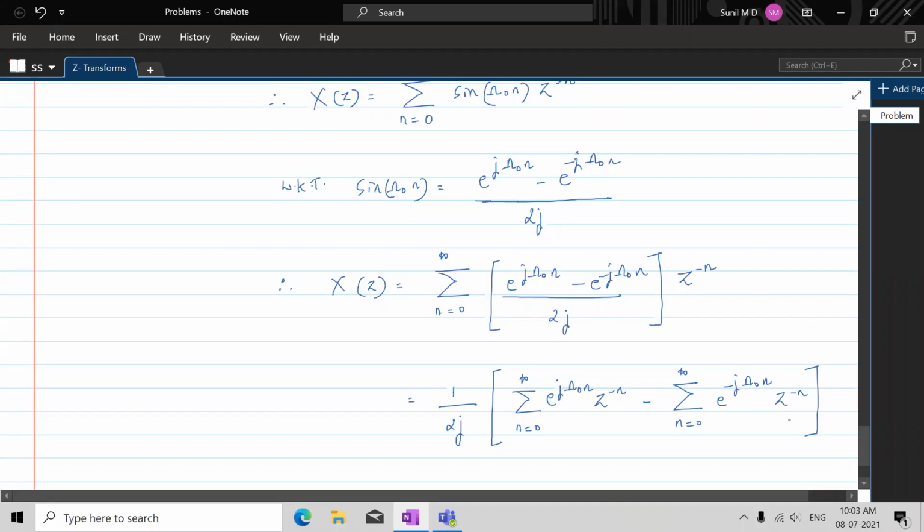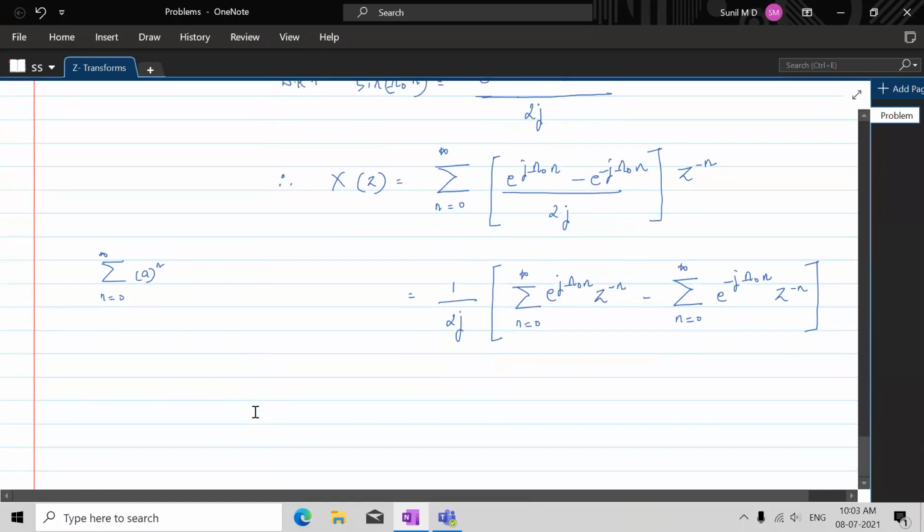Fine. Now, can we express this as a function, where n is ranging from 0 to infinity, a power n? Can we do this is the question. Okay, so we can do this. We can express this in this particular form. So let's try that. So it's 1 by 2j outside.